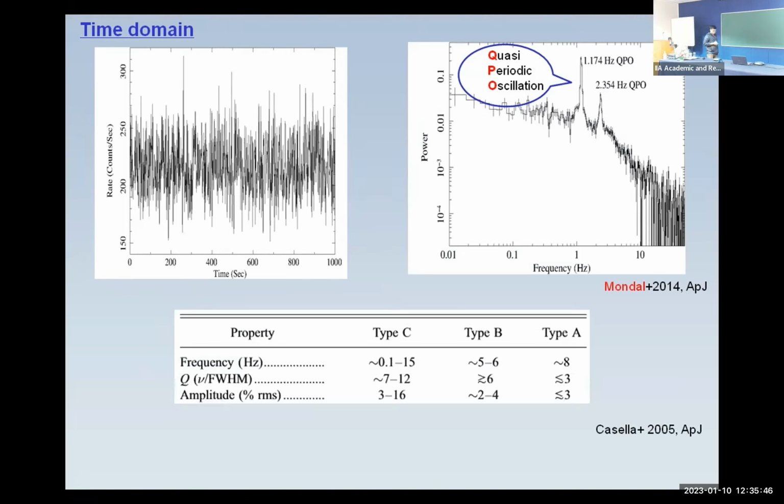So depending on these frequency values and this full width half maximum, Casella classified QPOs as type A, B, and C. But in this talk, I will mostly talk about type C, low frequency QPOs. Whatever I am talking about is low frequency QPOs below 30 Hz.